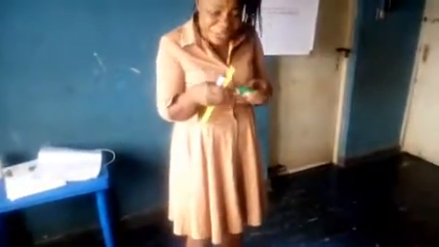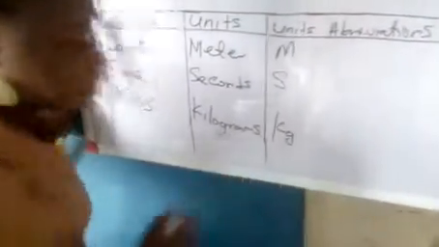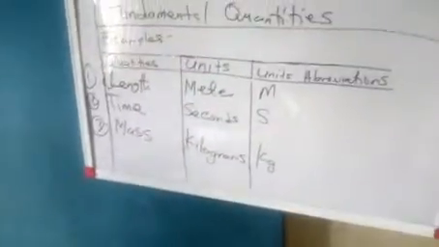The quantity of element that makes up this rubber is the mass. The SI unit of mass is what? Kilogram, kg.